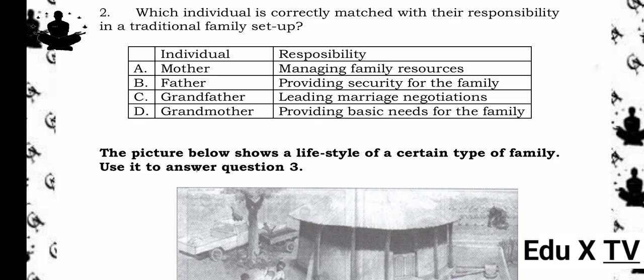The answer is C. Grandfather, leading marriage negotiations. Reason being, in traditional family structures, the grandfather or elder male often leads important negotiations like arranging marriages. He is respected as the family head and negotiates with the bride's family, representing the family's interests.